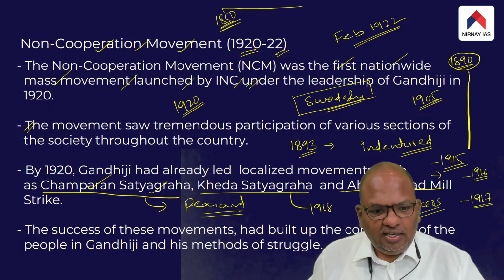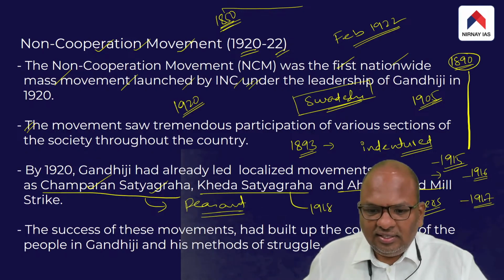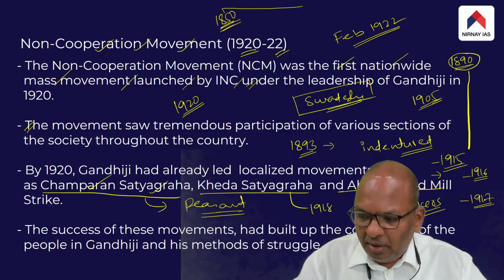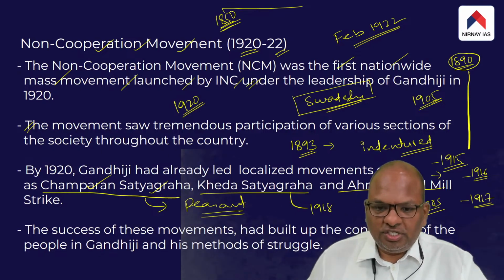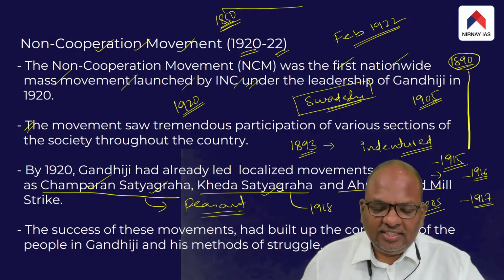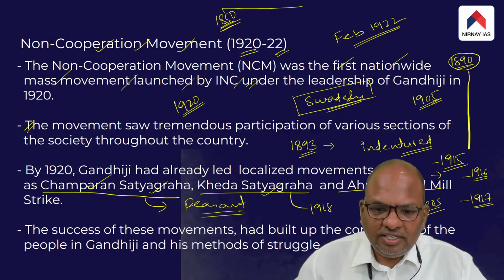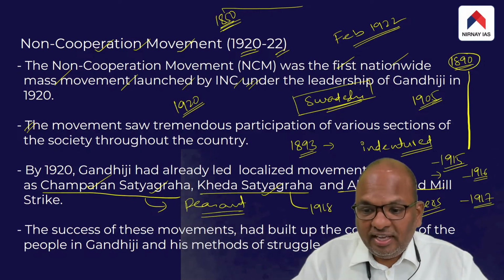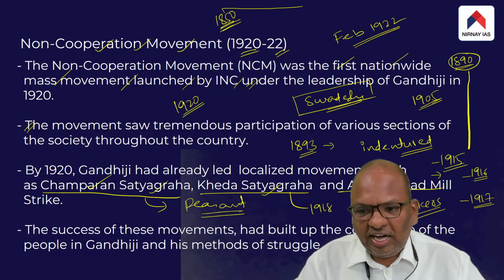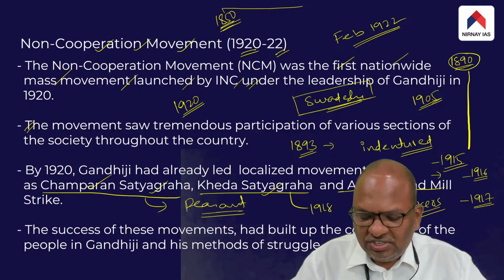So basically, in 1917, Gandhiji launched Champaran Satyagraha. In 1918, he carried out Kheda Satyagraha, which is also a peasant movement. In the same year, 1918, he also launched a workers' movement called Ahmedabad Mill Strike.